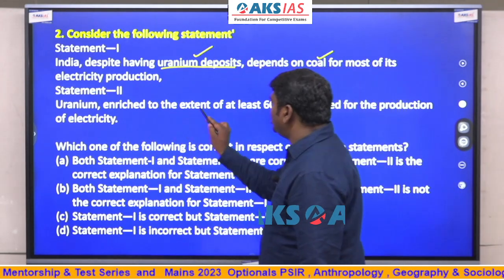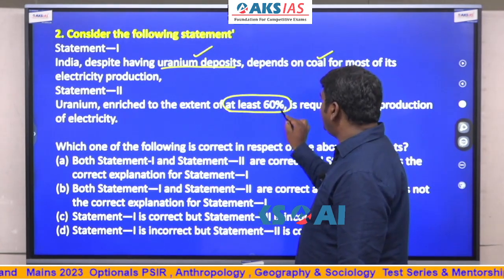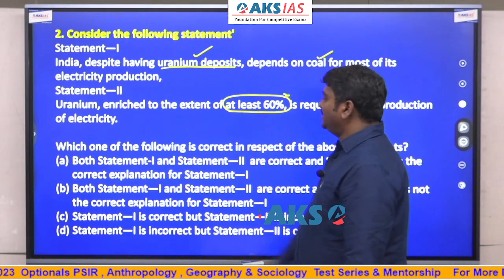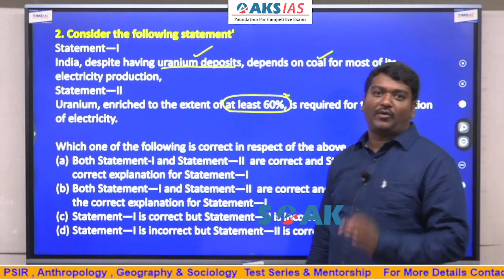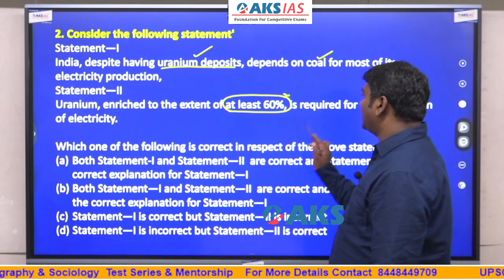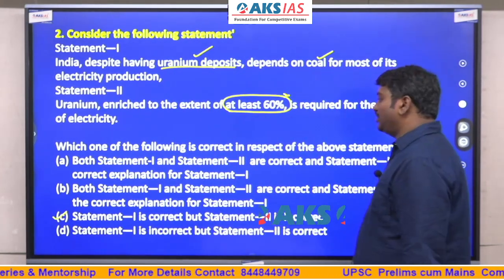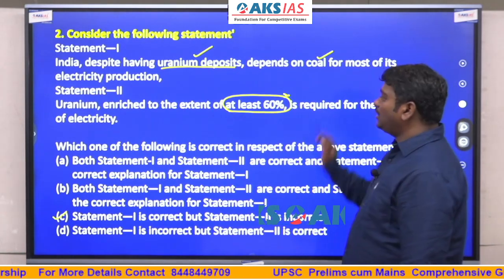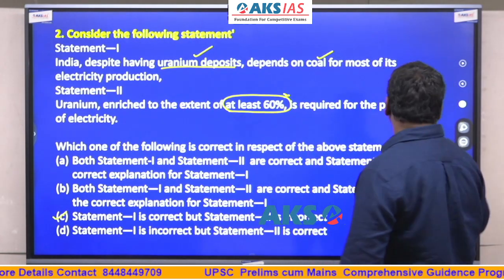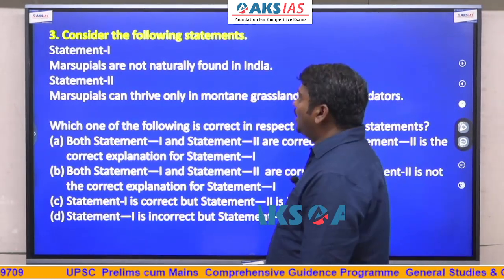Uranium enriched to the extent of at least 60%, no, even 3 to 5%. Numbers are mostly wrong. Statement 2 is incorrect. So statement 1 is correct and statement 2 is incorrect. I always keep telling, focus on these certain qualities of the exam which don't change.